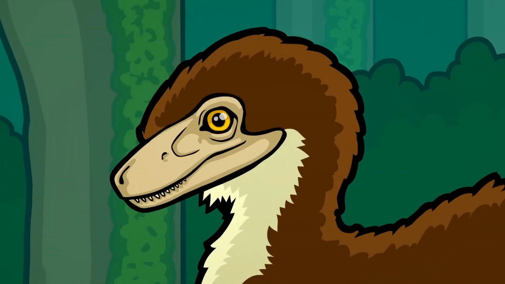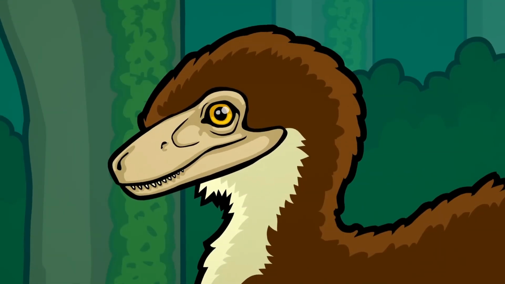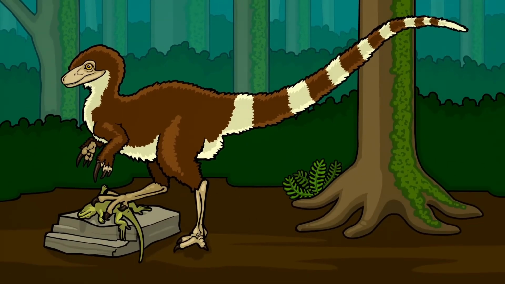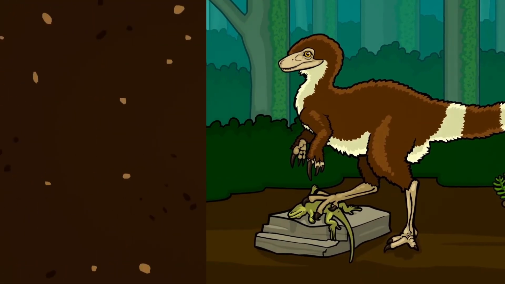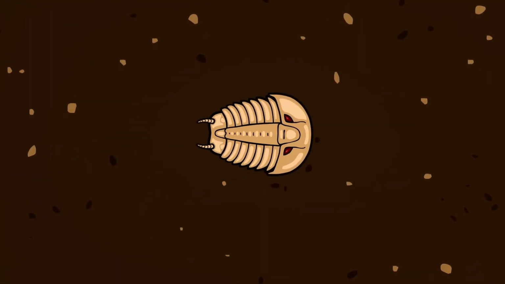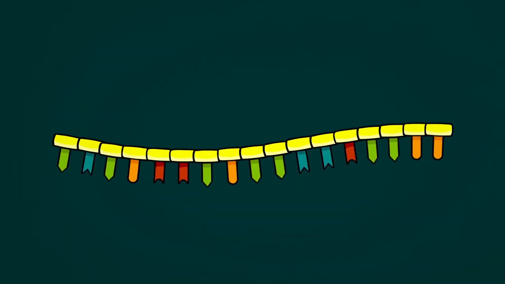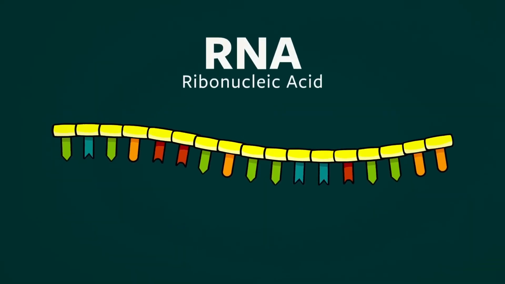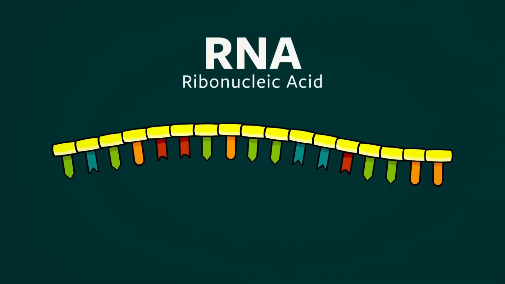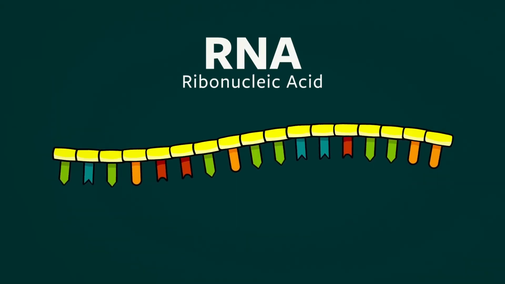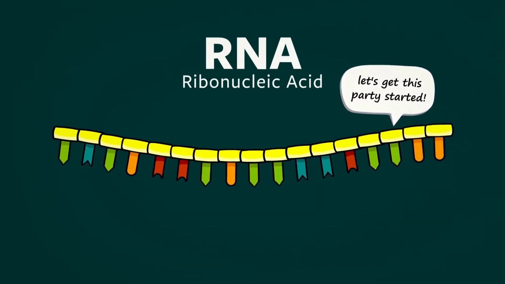If you were to go back in time 120 million years, you'd find yourself in a dinosaur world. 500 million years ago was a world of trilobites and other strange sea creatures. 3.4 billion years ago was the world of the first living cells. And if you were to go back further still, scientists suspect that chains of a chemical called RNA, or something similar to RNA, kickstarted this entire beautiful mess that we call life.